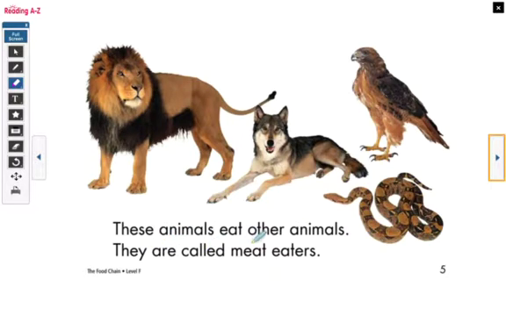These animals eat other animals. They are called meat eaters. What questions can you ask about this page? Why are they called meat eaters? Because they eat meat. What animals are called meat eaters? And then you would answer me with what? The names of these animals. So we have a lion, a wolf, a snake, and a hawk. All of these animals eat meat.